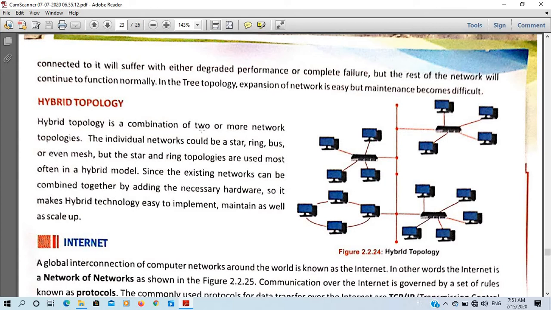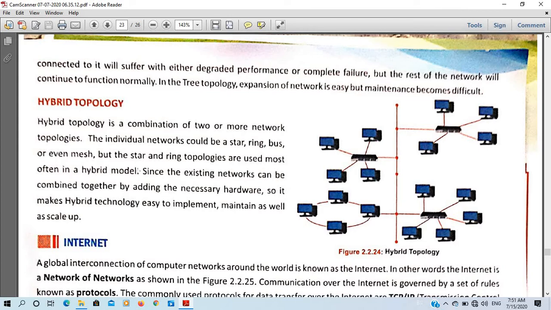Okay, after writing this you have to copy from here. Hybrid topology is a combination of two or more network topologies. The individual network could be a star, ring, bus, or even mesh, but the star and ring topologies are used most often in a hybrid model.